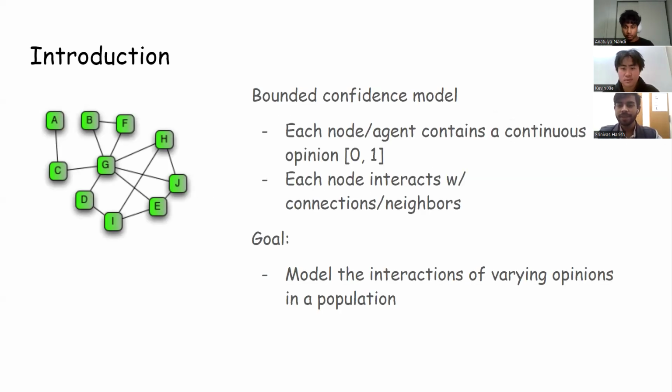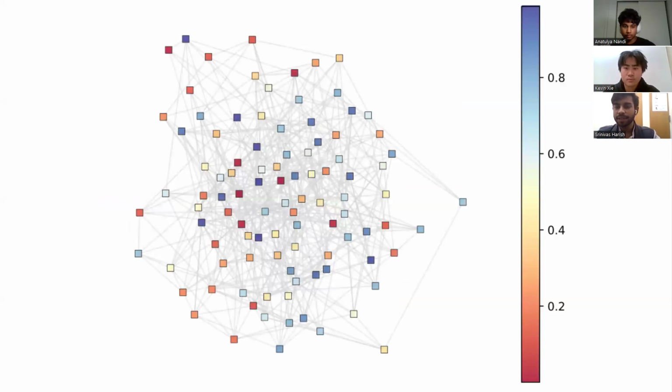So we're modeling opinion dynamics in a population using a bounded confidence model. Each node or agent contains a continuous opinion within the boundary of 0 to 1 and interacts with its neighbors using a confidence threshold. We aim to simulate how varying opinions evolve through these interactions, especially by observing how initial opinions spread and converge over time. On the next slide, you will see each node's initial randomly assigned opinions organized in an Erdos-Renyi graph before any interactions occur.